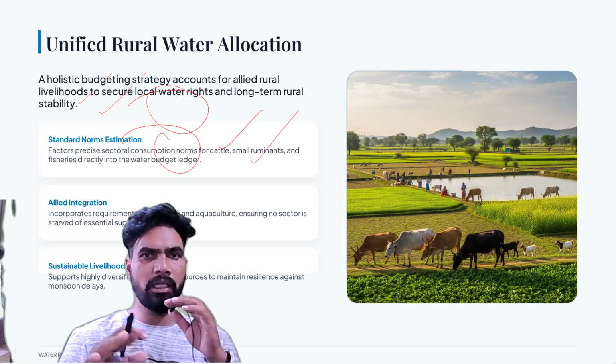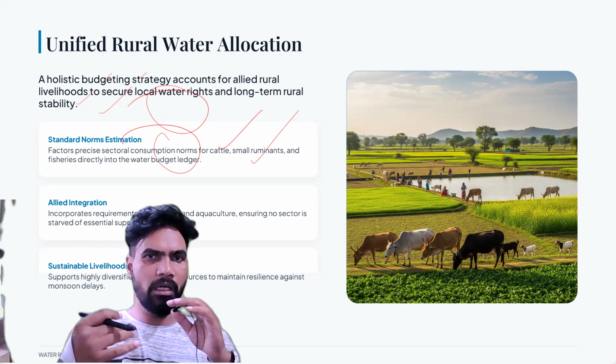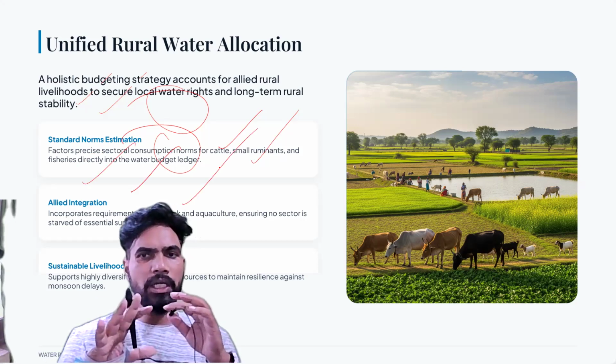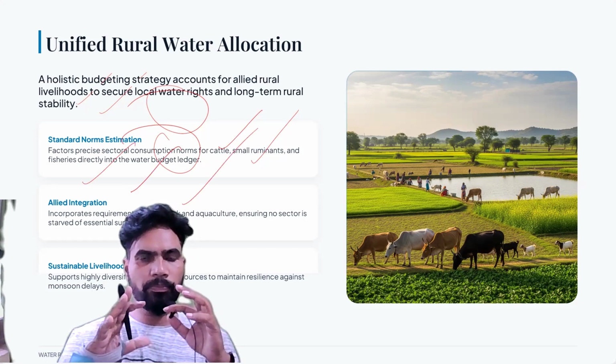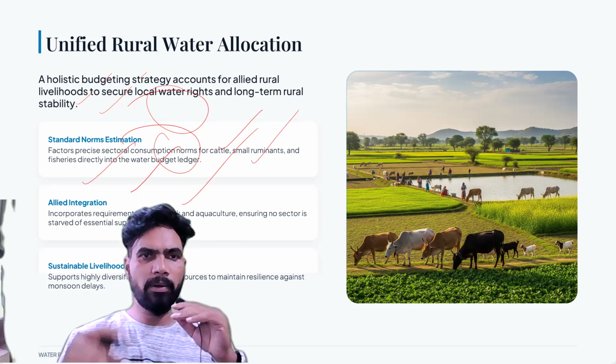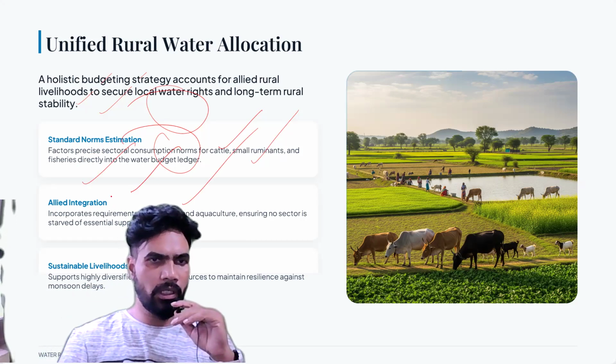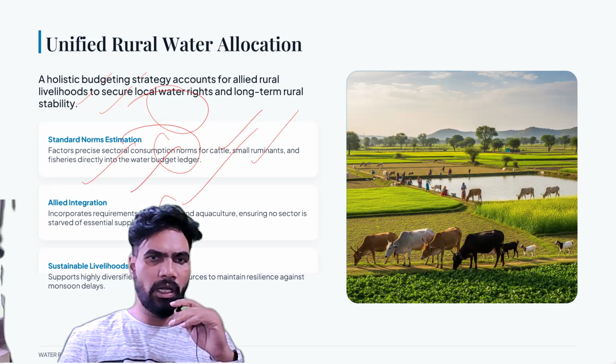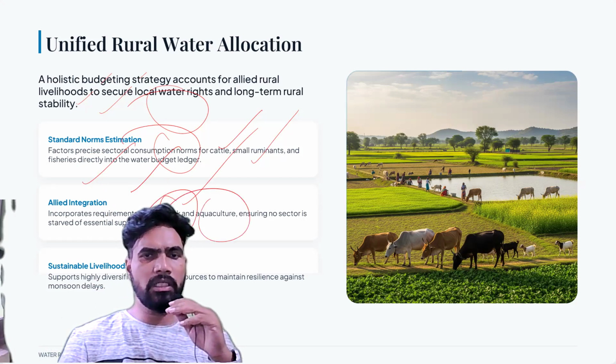Small ruminants ये क्या है? Bakri, goat, sheep, etc. These are small ruminants, and fisheries directly into the water budget ledger. ये सारे चीज़ों को हमको अकाउंट में लेना है. Okay. Then we have to integrate all these things. We have to incorporate requirements for livestock and aquaculture. Aquaculture क्या है?